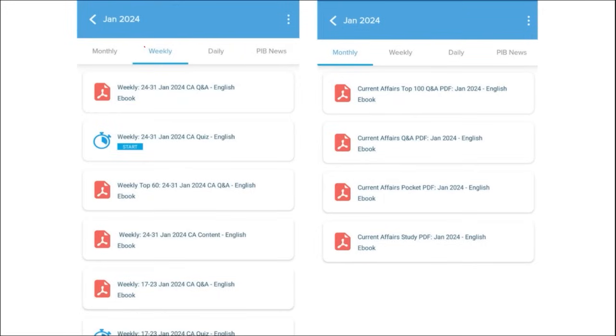Next comes our weekly content. The content is also provided in both English as well as in Hindi, and here we also make sure to provide you a quiz of the past week's current affairs that will be enhancing your learning, as it is a compilation of the important topics and important MCQ questions for the last week. Similar for the monthly, the PDFs are very important. They provide you insights of various topics, as well as we also make sure to provide you the quiz of monthly questions that are very important for learning.